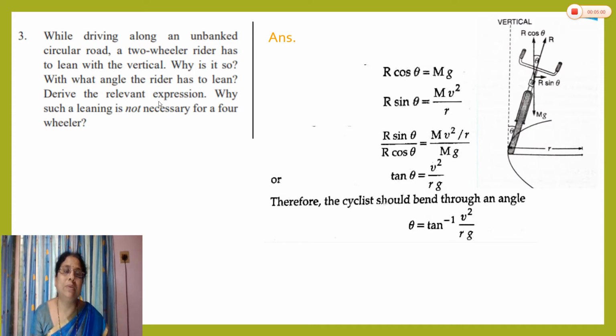derive the relevant expression and why such a leaning is not necessary for a four-wheeler. So here, in the case of unbanked road means plain horizontal curved road. The road is not banked. The road is plain horizontal curved road and the cyclist has to pass on that curved road. सायकल वर रायडरला पास व्हायचं आहे है ना.